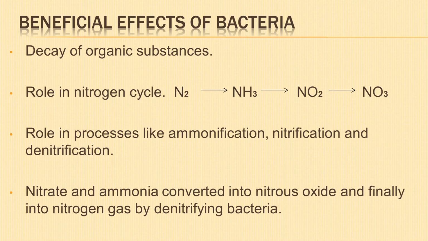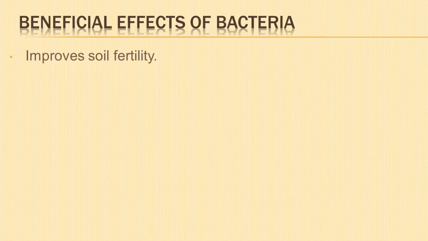Denitrification, the nitrate and ammonia are converted into nitrous oxide and finally into nitrogen gas by denitrifying bacteria like Thiobacillus denitrificans.